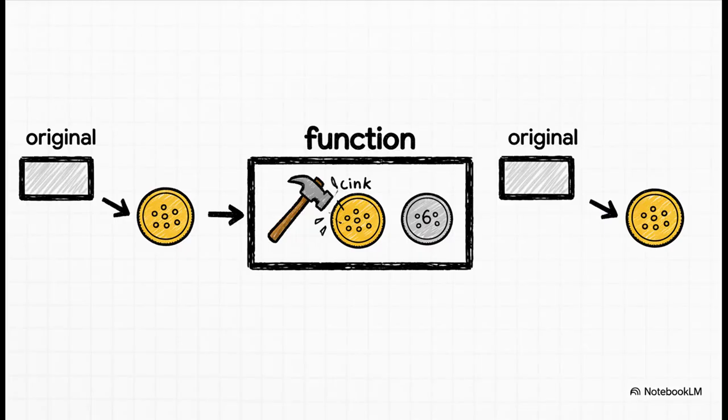Okay, let's make this real. Look at this example with an immutable type, a number. We pass a number into a function, we try to change it inside that function, but when we print the original number, it's exactly the same. Why? It's because you can't actually change the number 5 itself. What Python does instead is just create a brand new number. Your original variable never stopped pointing to that original 5.